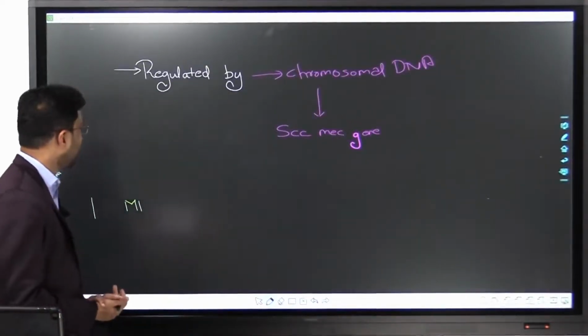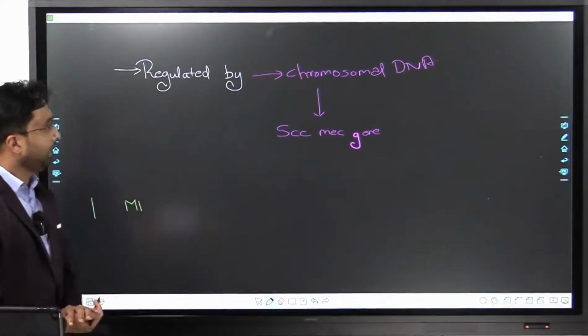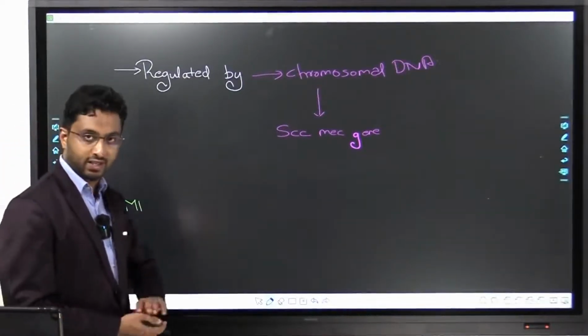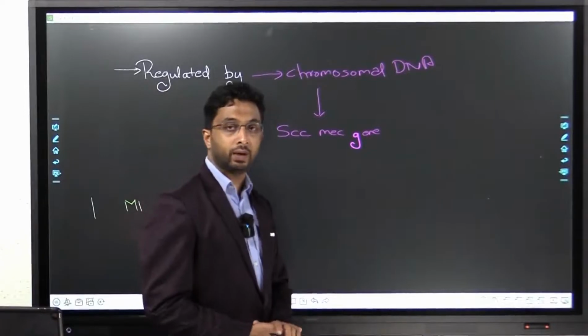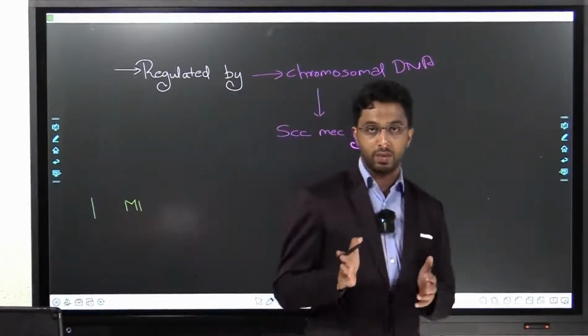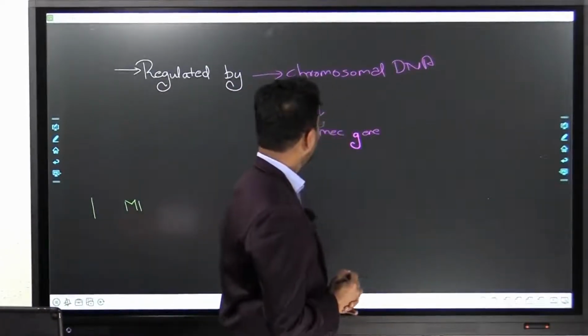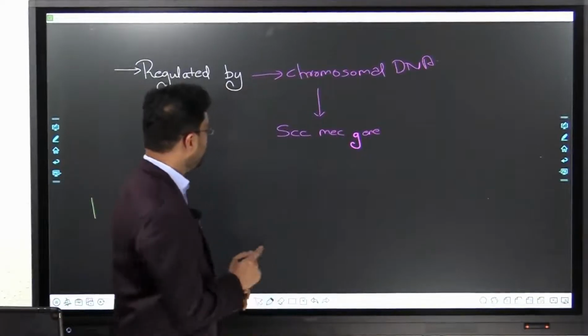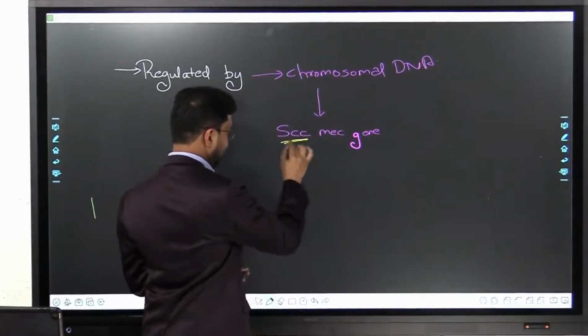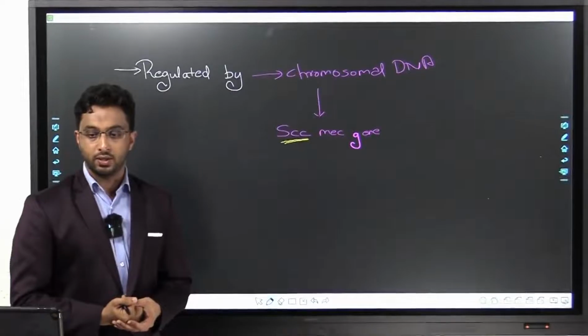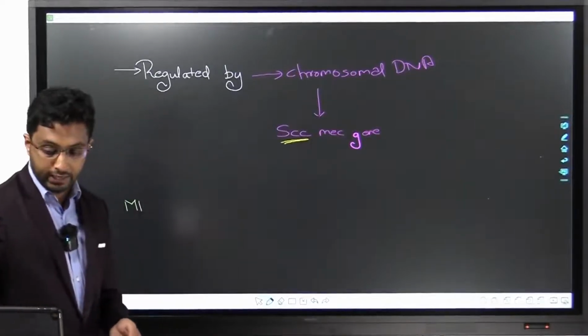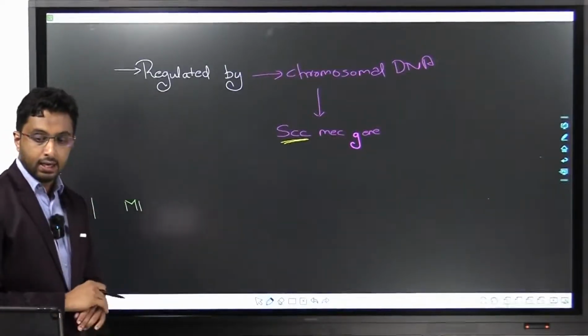It's regulated by chromosomal DNA. We studied the beta-lactamase is regulated by extrachromosomal, which is plasmid. This is regulated by chromosomal DNA, and there is a specific gene here, the SCC-MEC gene.